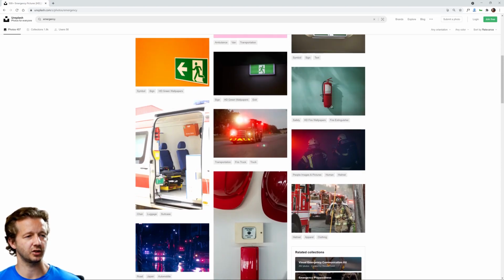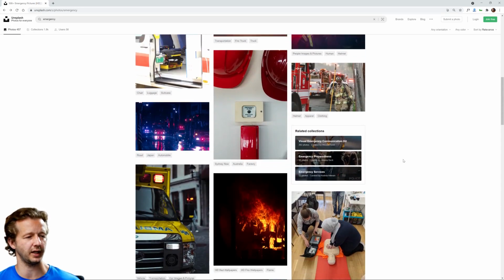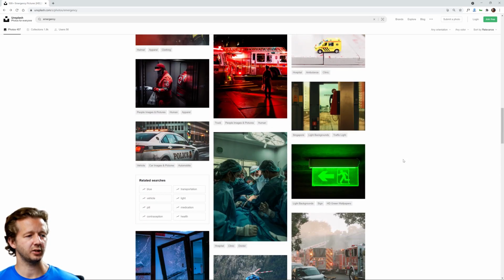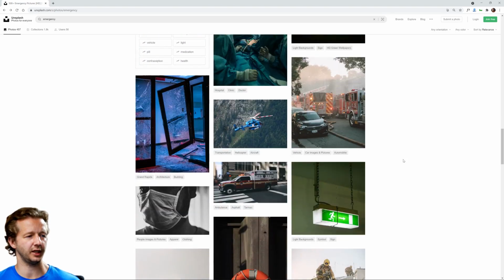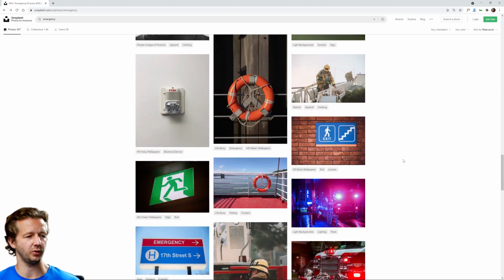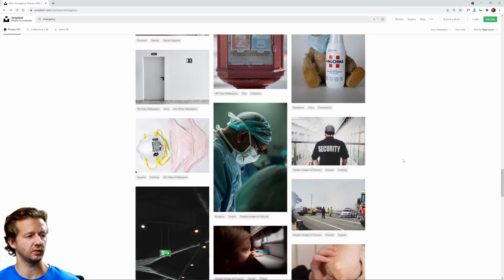I'm not sure. This could possibly be considered one of those unicorn photos, with this area over here where you could put text on top, but I'm not quite sure. I'm not sold on that one yet. And again, I'm not going to spend too much time on this. I'm just trying to get some general ideas of what we could do. I might actually go the illustration approach too.